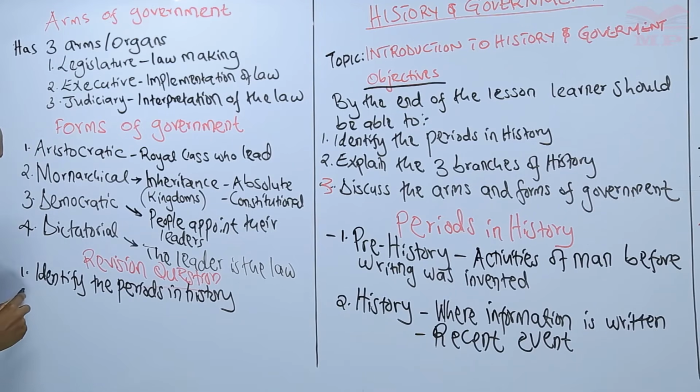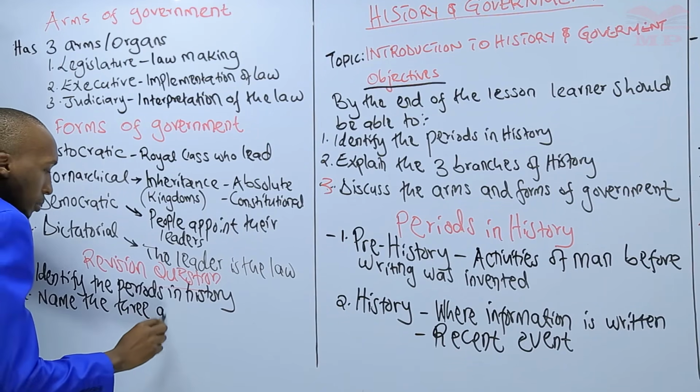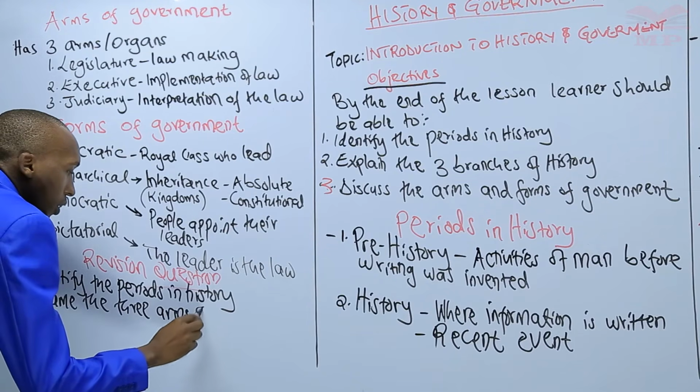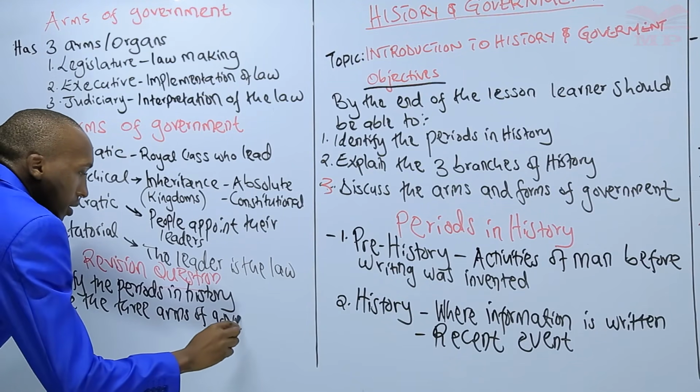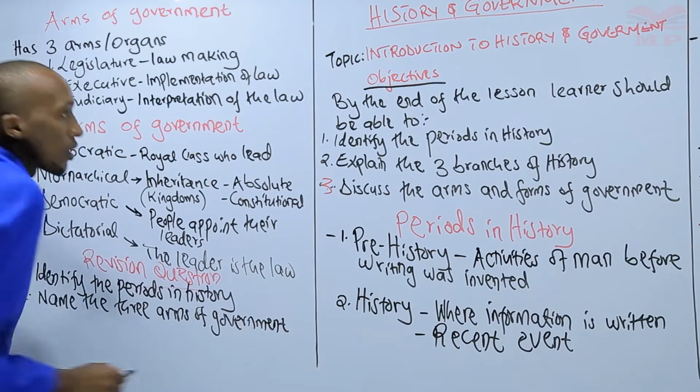And then, number two, name the three arms of government.